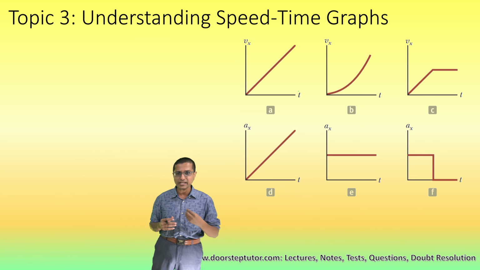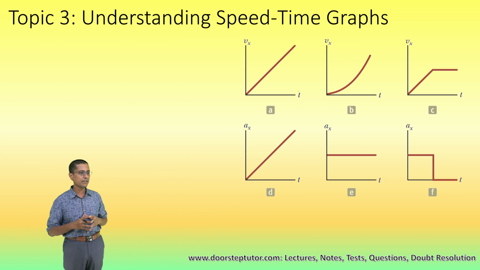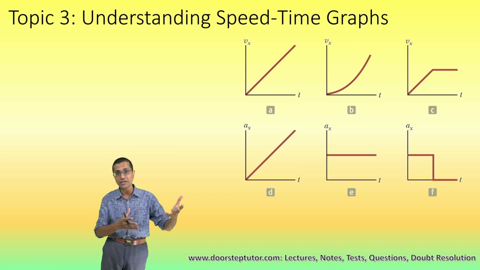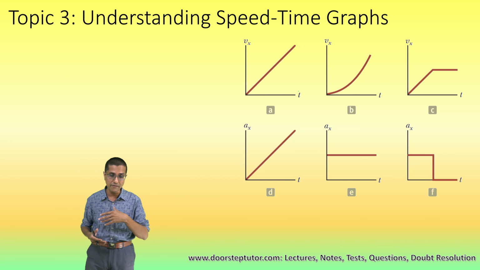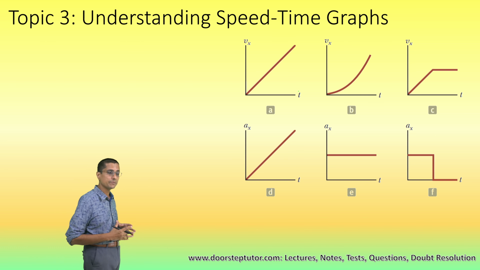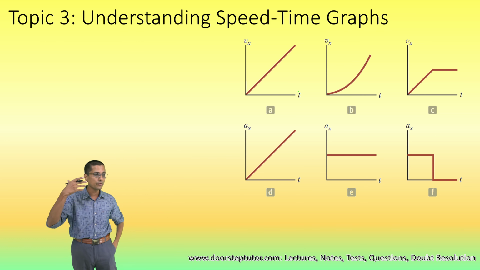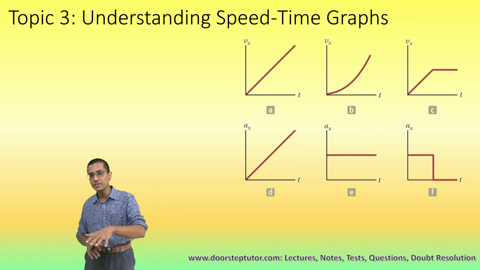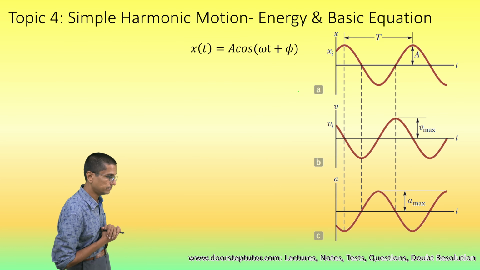We'll come back to it again and again, but the BITSAT is actually a very visual exam. So they will typically give you graphs and things like that, or ask you to visualize a function, to try to draw the function roughly and solve some problems. In the same way, here we have the speed-time graph. Rather than giving you an equation, they will give you the speed-time graph and ask you questions related to this. So if this is the speed, then what would be the acceleration? This is the kind of question that you might expect in BITSAT.